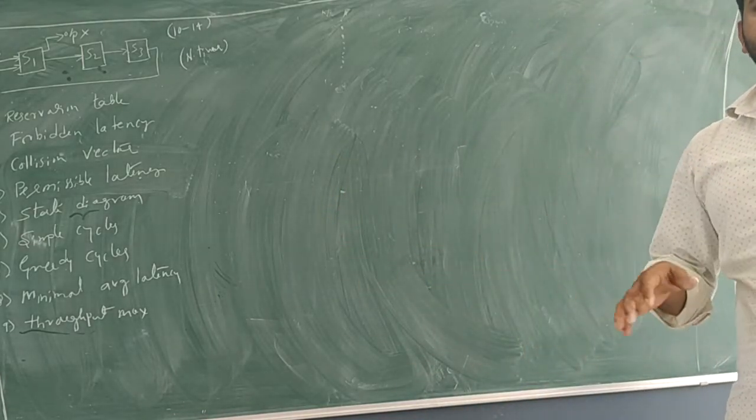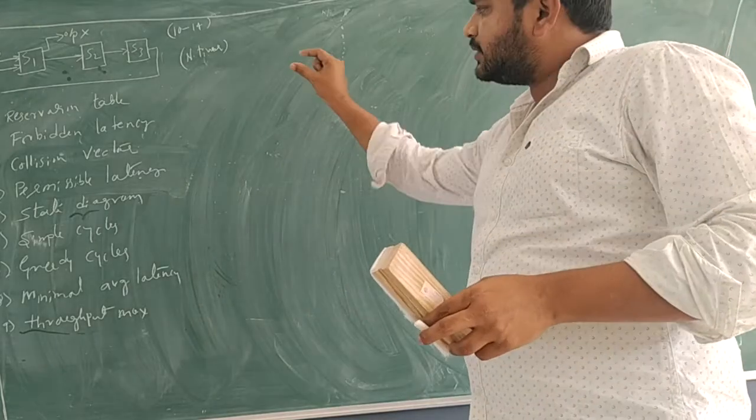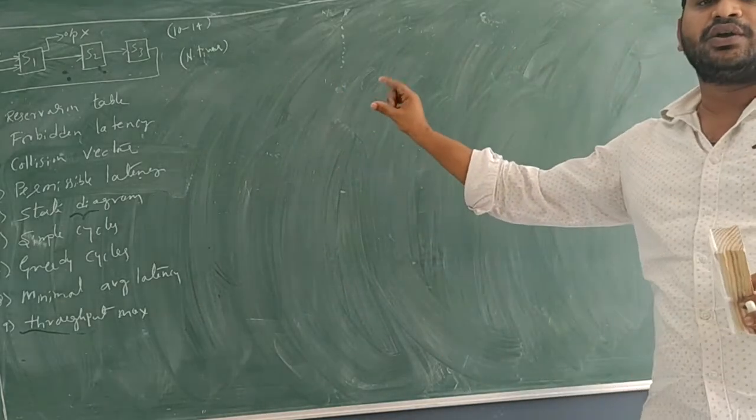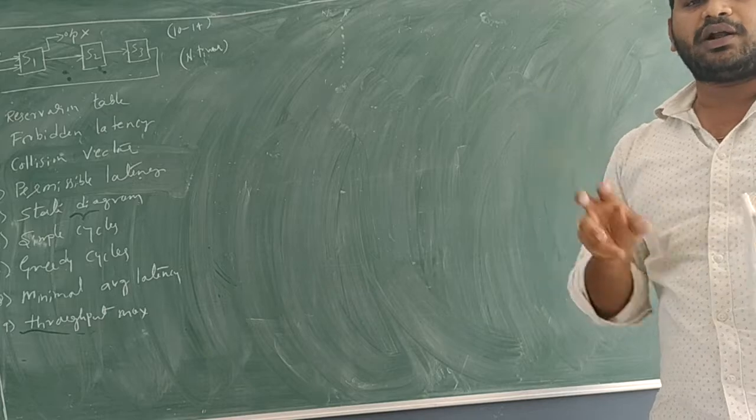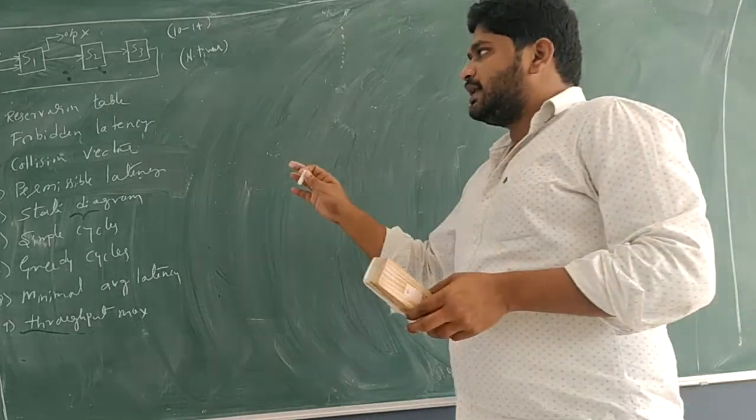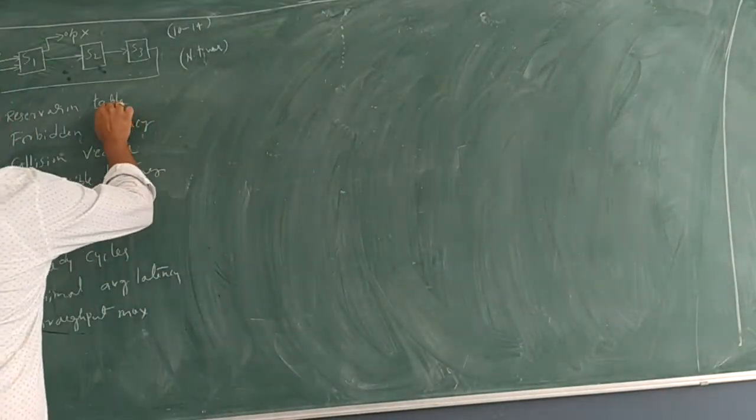For all of this, every identification or simplification has one small algorithm that we have to follow. Let's take the first concept. What is that?